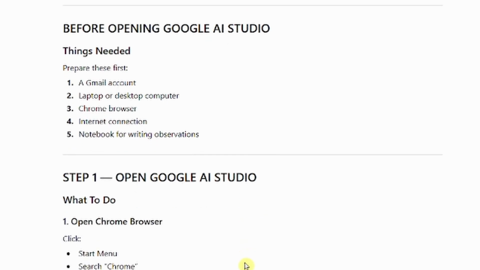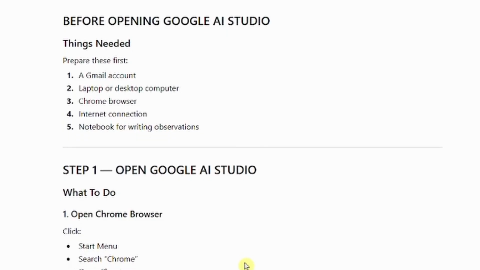So before opening Google AI Studio, things needed: prepare this list. A Gmail account. All right, so I already have my Gmail account. If you don't have a Gmail account presently, you can as well create one. But I believe that before you are able to watch this video, you should already have a Gmail account. Then a laptop or desktop computer.